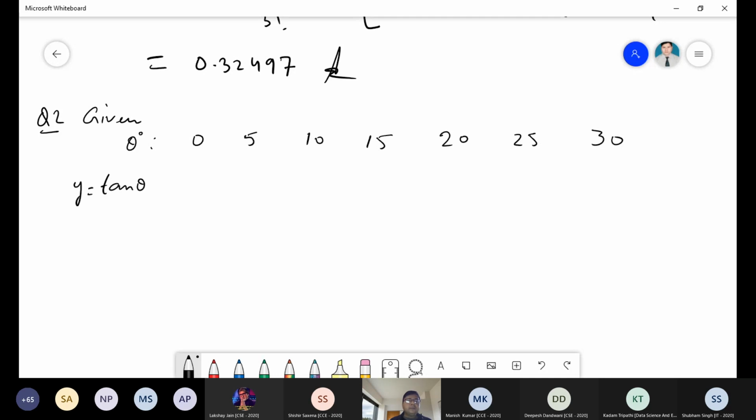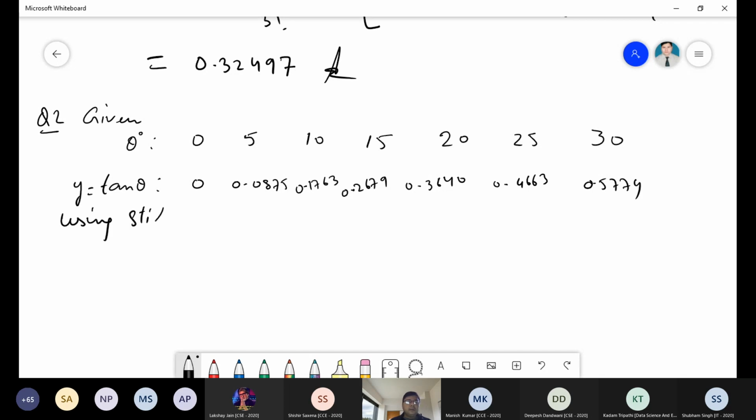Actually this is the value of y, and tan theta, this is equal to 0, this is 0.0875, this is 0.1763, 0.2679, 0.3640, 0.4663, 0.5744, 0.5774.